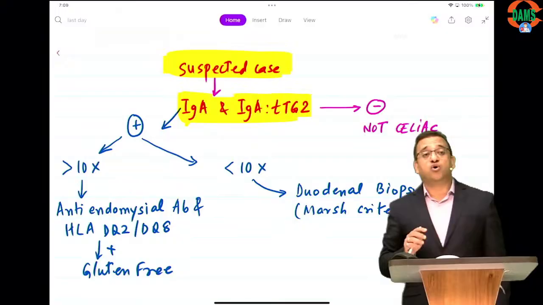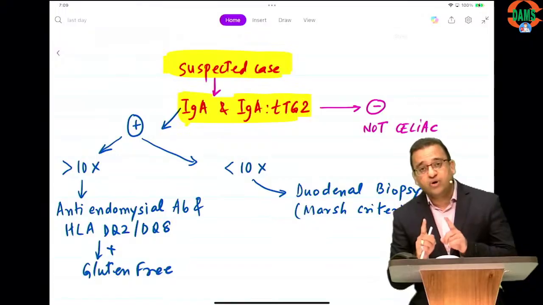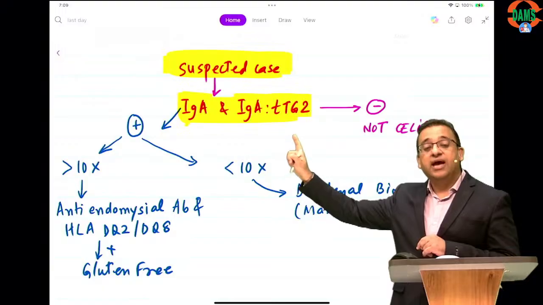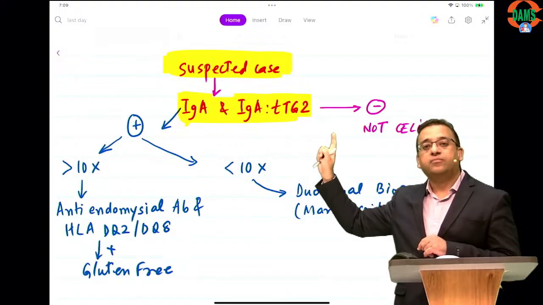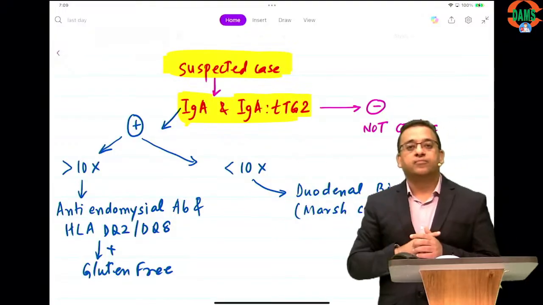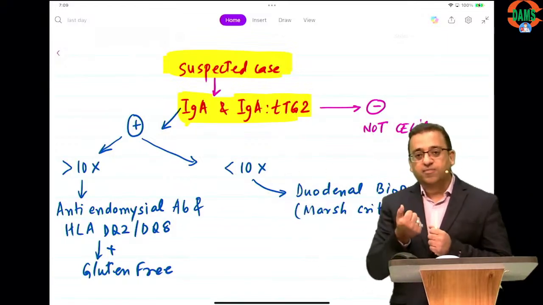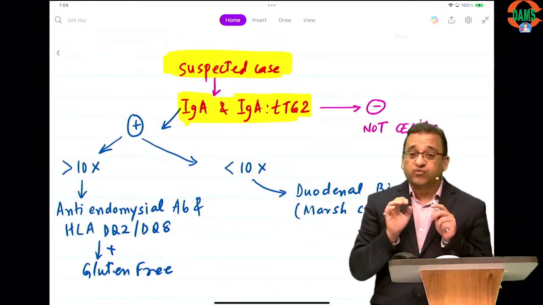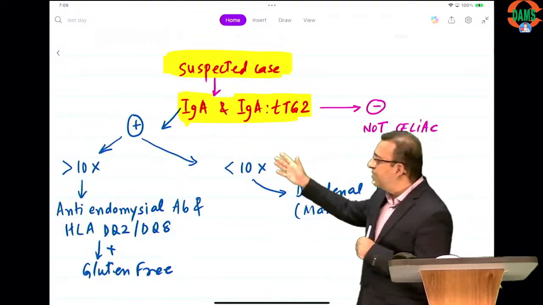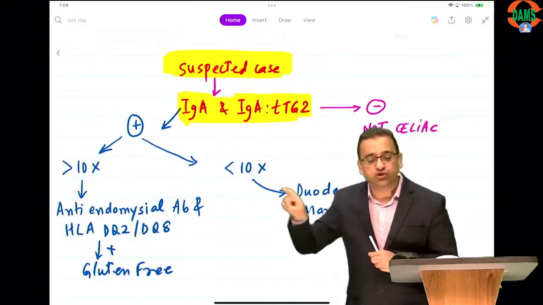So nowadays we don't do duodenal biopsy in all celiac. So the first test to do in any suspected celiac is IgA levels and IgA TTG2. If these two levels are negative, it is not celiac. So remember, in every case of celiac, first we confirm that IgA should be normal, because 5% of celiac may have IgA deficiency. So we have to do both IgA and IgA TTG2.